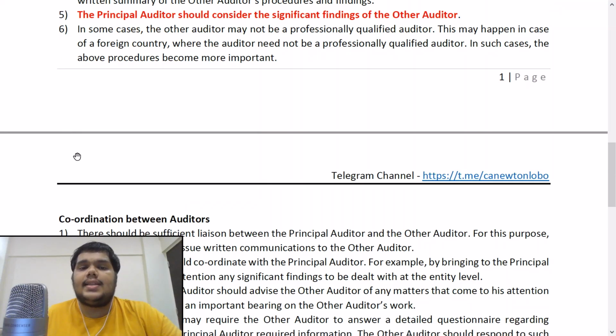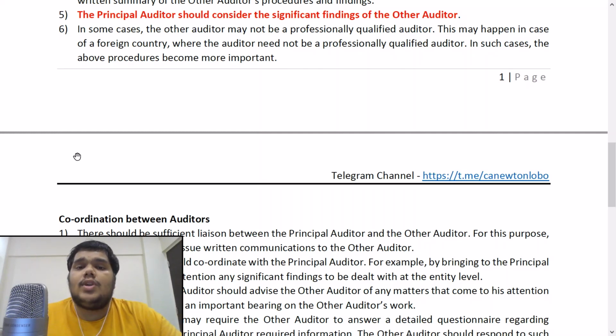Sixth point, in some cases, the other auditor may not be a professionally qualified auditor. Now, when this may happen? This may happen in case of a foreign country where the auditor need not be a professionally qualified auditor. In such cases, the above procedures become more important. Now, what is this point trying to say? Now, see, in India, the law mandates that the auditor has to be somebody who is qualified from ICAI. He has to be a chartered accountant from ICAI. But the same may not be the rules in other countries. The other countries may not require a professionally qualified auditor.